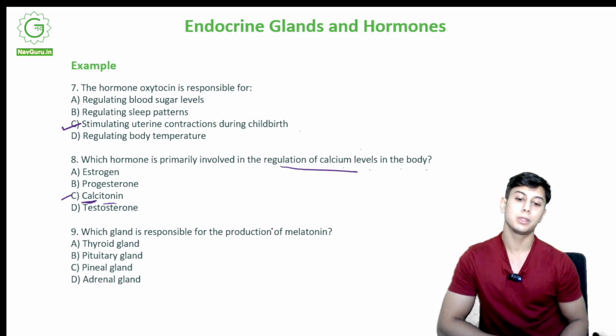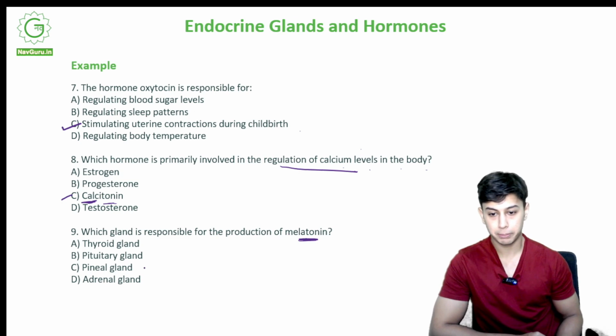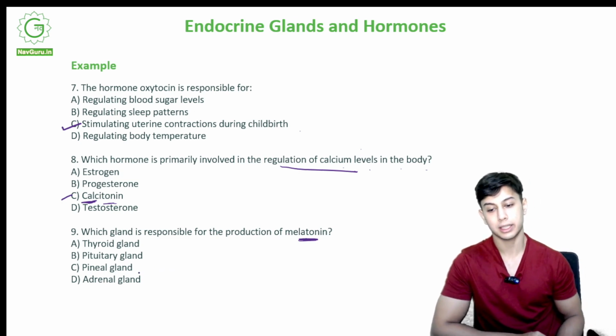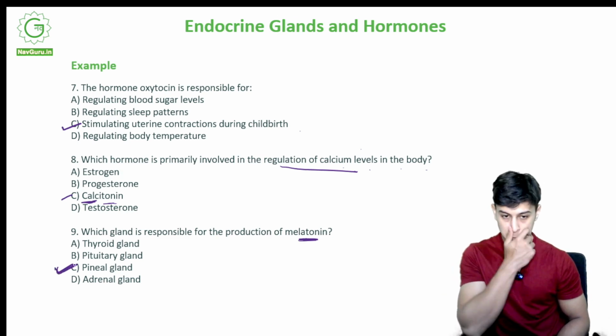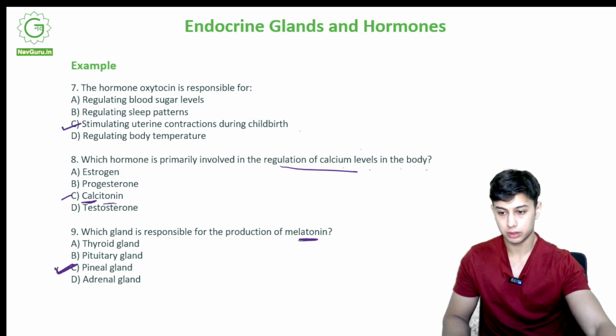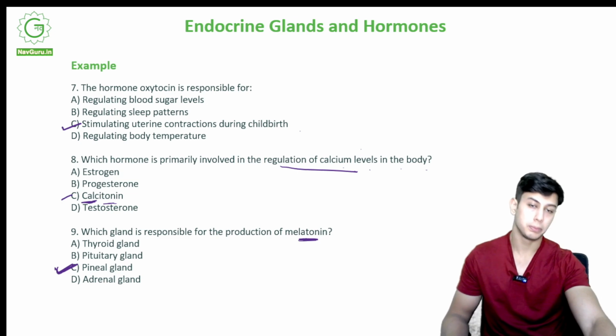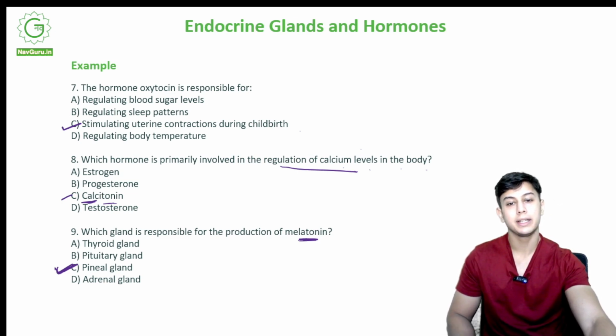Which gland is responsible for the production of melatonin? Thyroid gland, pituitary gland, pineal gland, adrenal gland. The correct option is option C, pineal gland. It produces melatonin. What does melatonin do? It helps you sleep. Okay, so whenever I'm trying to sleep, I need a dark room. Melatonin is produced.